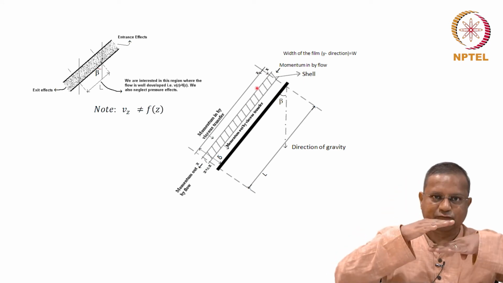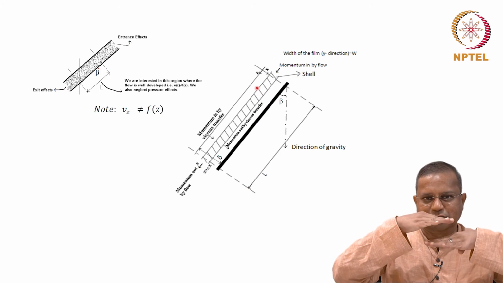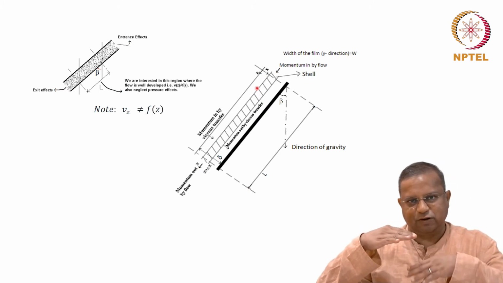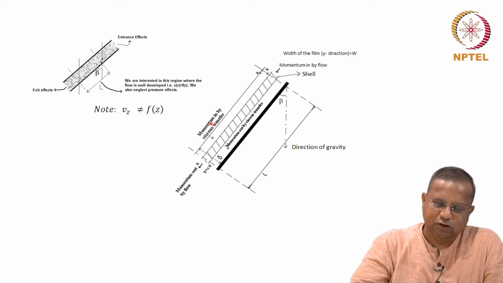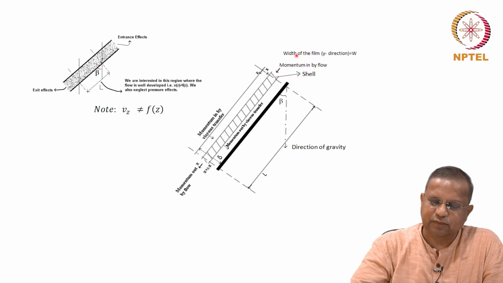This was the case of the first situation, where we had 2 parallel plates and 1 plate moving. Similar things happen in all these situations. So, there could be momentum transfer in the x direction by viscous transfer, and there is of course fluid moving in the z direction. Therefore, the momentum transfer into and out of this system, the shell, would happen by flow.